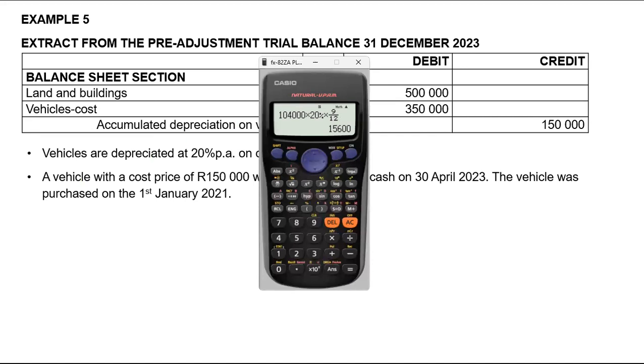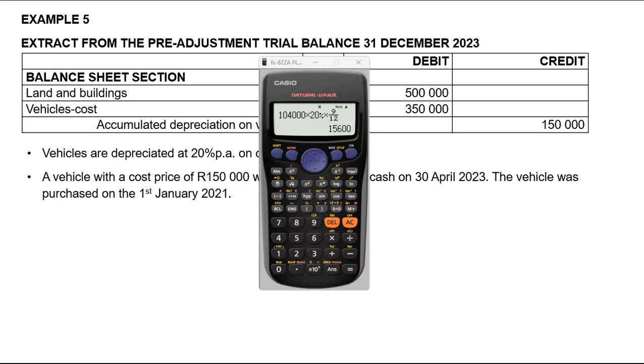And then for the remaining vehicles, you will just have to find the accumulated depreciation of the vehicles at the end of the year. You have it at the beginning of the year, so you really don't need it at the end of the year. So all I'm going to do is, do I have the cost of the vehicle that was sold?